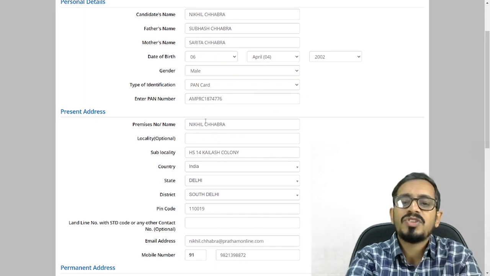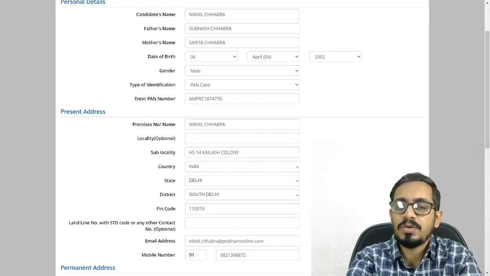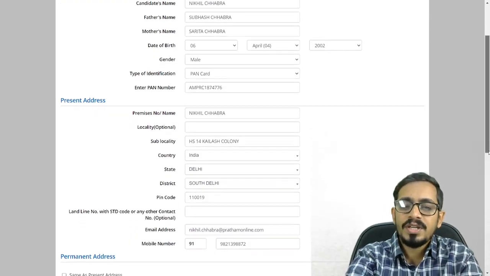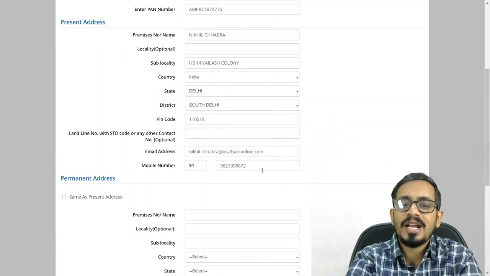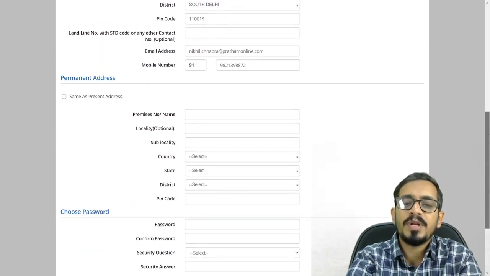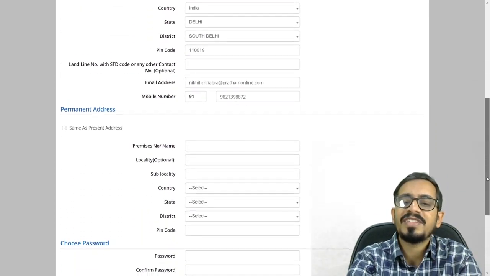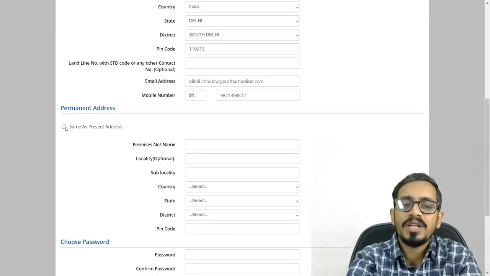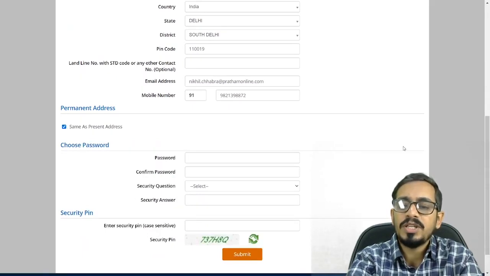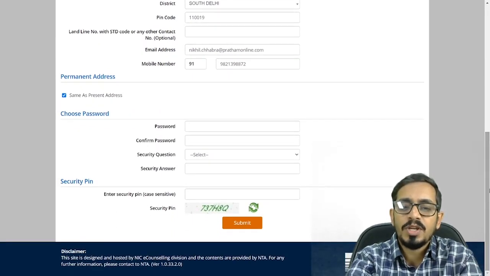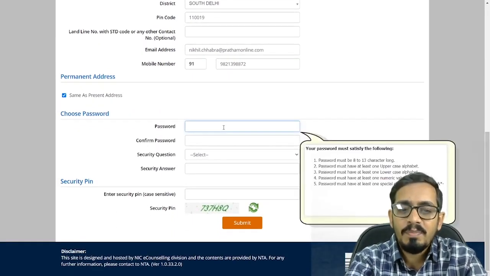Now I will have to mention my address here. I have mentioned my name and my address with the country, state, district, and the PIN code number. You need to mention your email ID and your mobile number. Just below that, there is an option for permanent address. If it is the same address, you can click on this option and it will copy to the permanent address as well. Here we need to punch in our password.